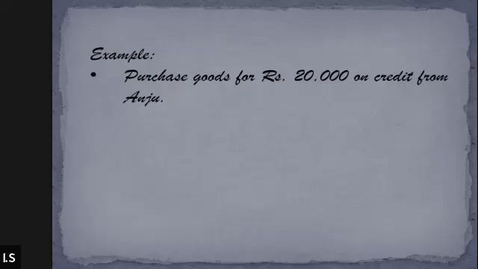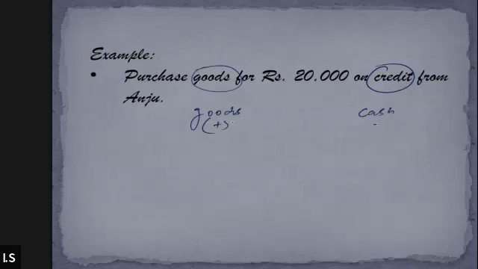Okay, no problem. Let me help you with this. First of all, since we are buying goods for rupees 20,000, but we are buying it on credit, firstly, because we are buying goods, it is going to increase the amount of goods available in the business. Is that clear? Goods will increase, yes or no? Yes, sir. But since we are buying goods on credit, cash will reduce, is it going to subtract the cash, yes or no? Yes, sir.